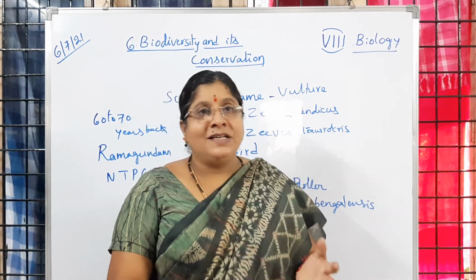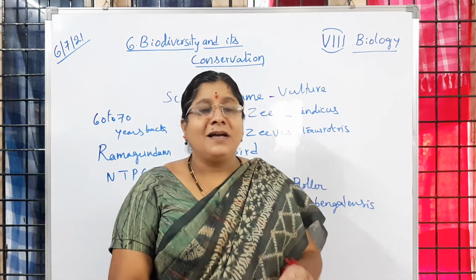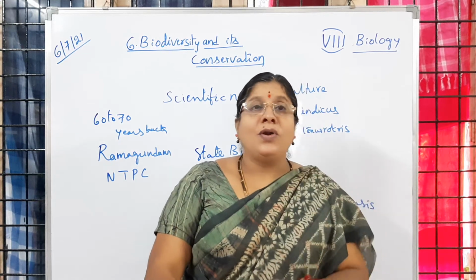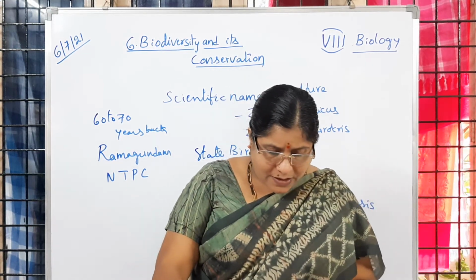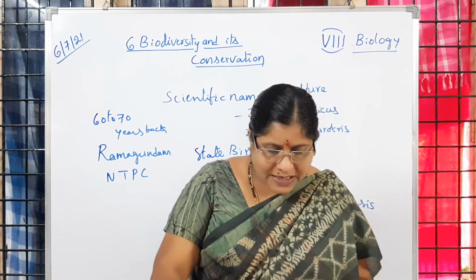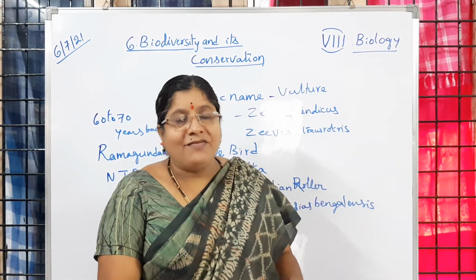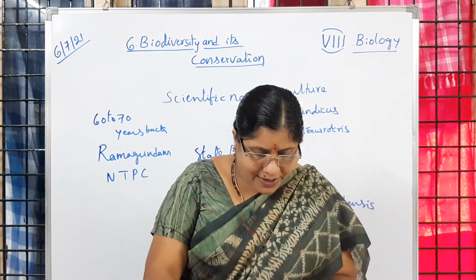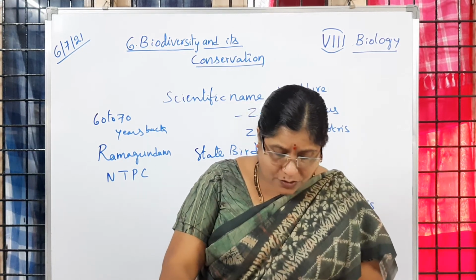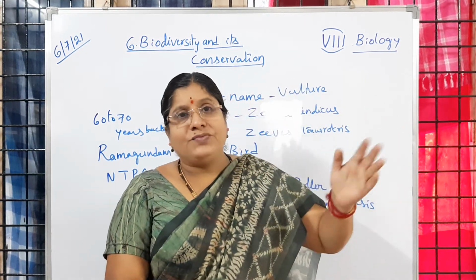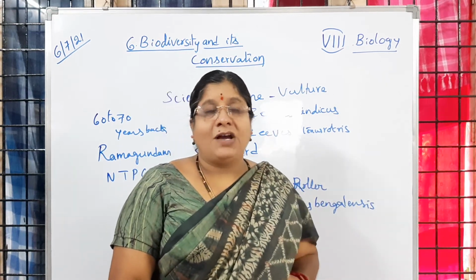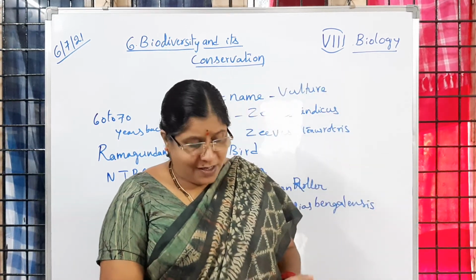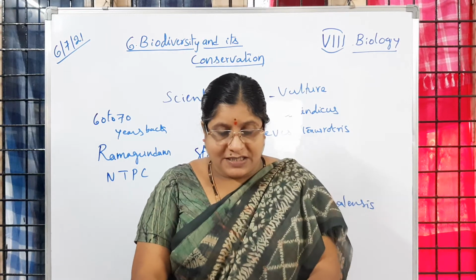You know that peacocks are seen more. Why? Because peacocks' food is snakes. Is it not, children? Peacocks eat snakes. That's why we observe more snakes in that area. So what is this going to make you understand? Earlier it was called Tiger Valley, but not now. Why? What is the difference between the types of animals present 70 years ago and now? Earlier we observed a large number of tigers, cheetahs, and other animals like porcupines and hyenas, but not now. Why? Because of human interventions. Is it clear to children?